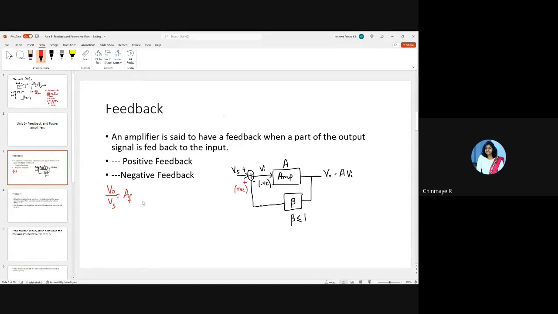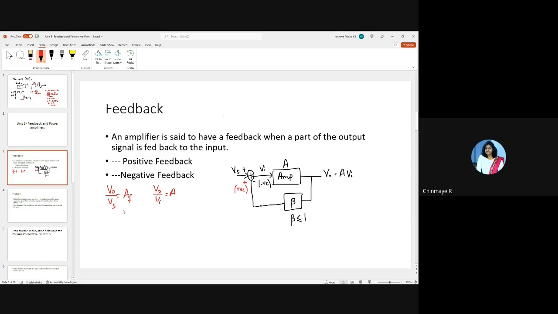Now we'll have to find out what is the gain AF here. We know that the gain V0 by Vi is nothing but the gain of the amplifier, which is A. Now we'll have to find out what is AF in terms of A with this negative feedback. Let's try to do it.